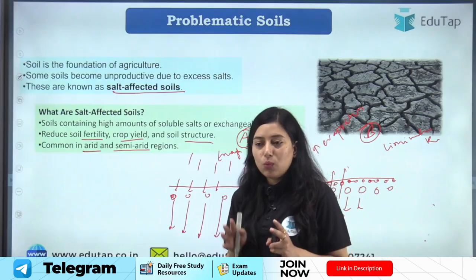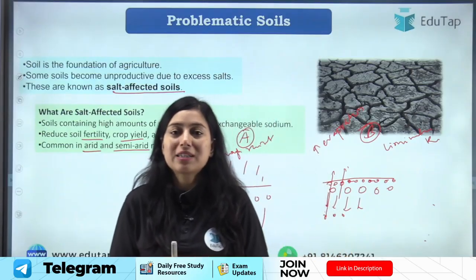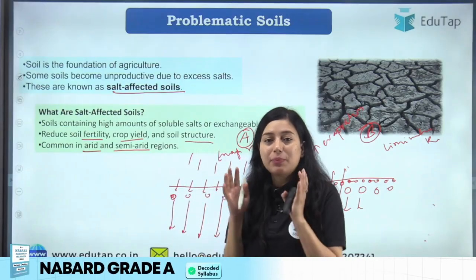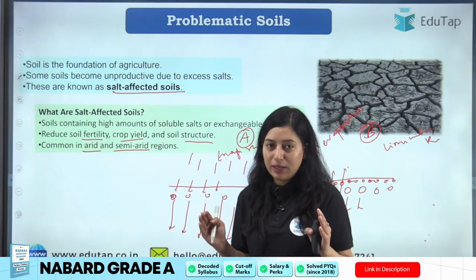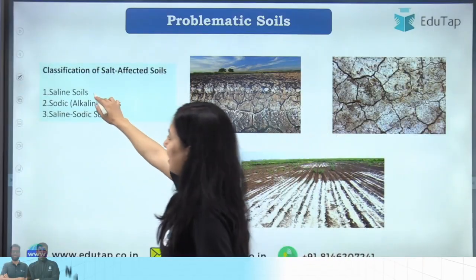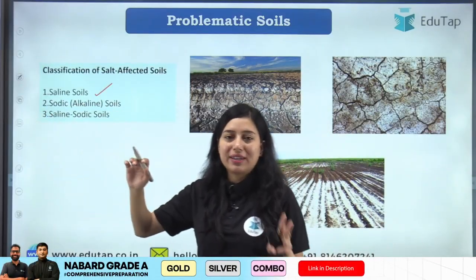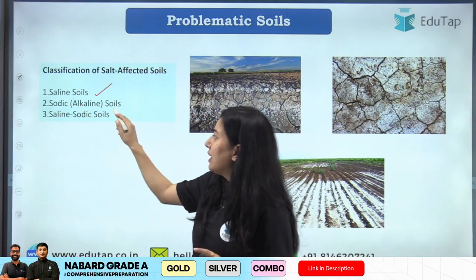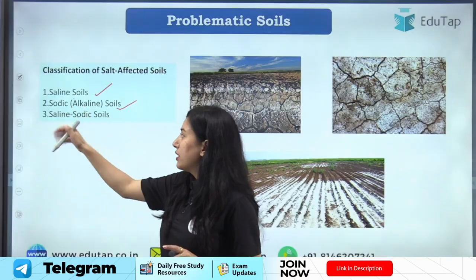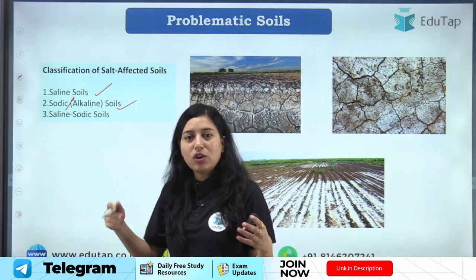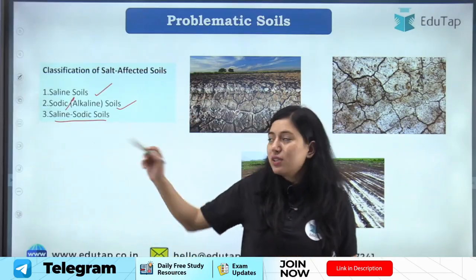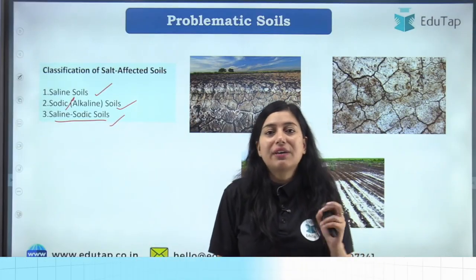Now let us understand what are the different types of problematic soil, because based on the salts or chemicals that are present in soil, we have different types of salt affected soil. Right? So what are these? There are three types of salt affected soil. First we have saline soil. Then we have sodic or alkaline soil. Okay, alkaline soil is also called sodic soil, so you can say sodic soil or alkaline soil, same thing. And then we have saline sodic soil. So these are three types of salt affected soil.